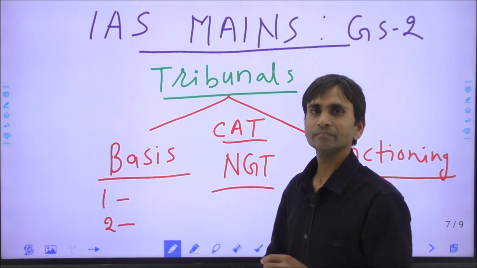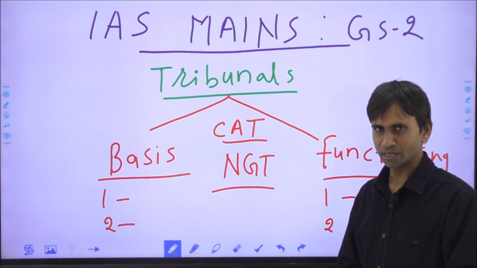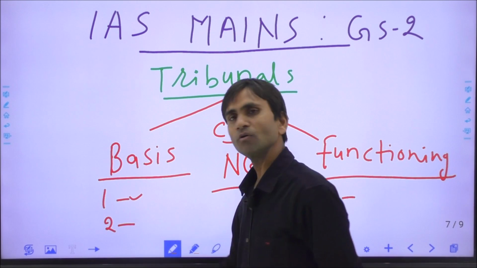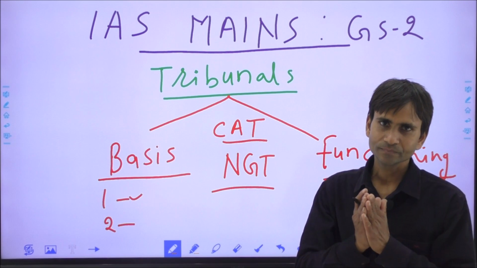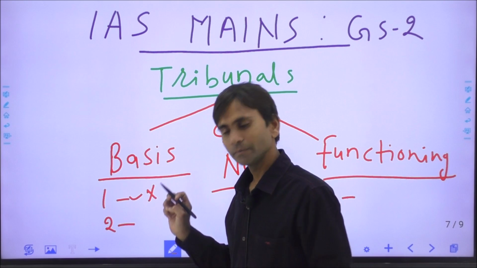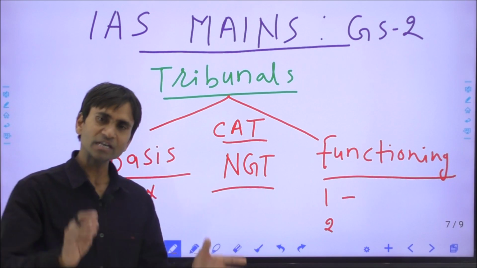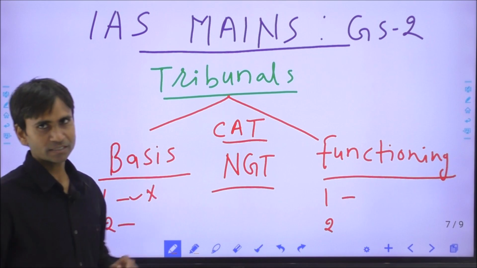In India, what is the basis for the foundation of tribunals? We can say there may be a constitutional or statutory basis, but there is no constitutional basis, because in the Indian constitution there is no provision for the foundation of such kinds of tribunals.